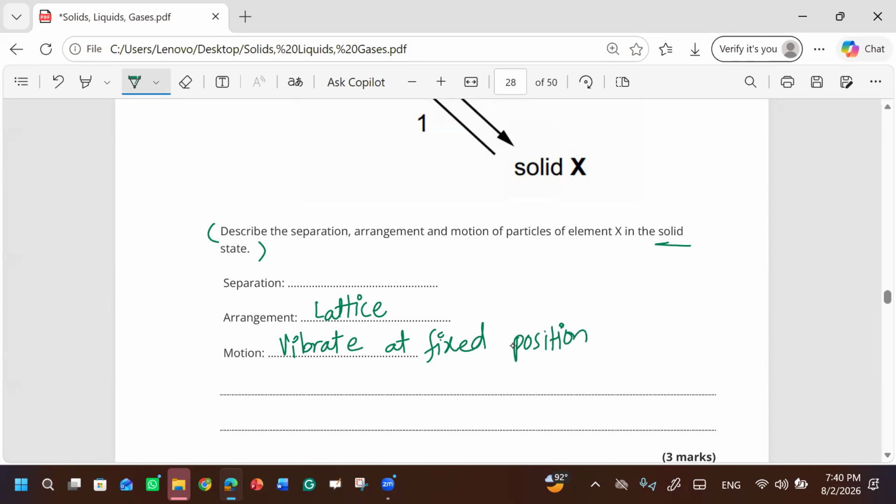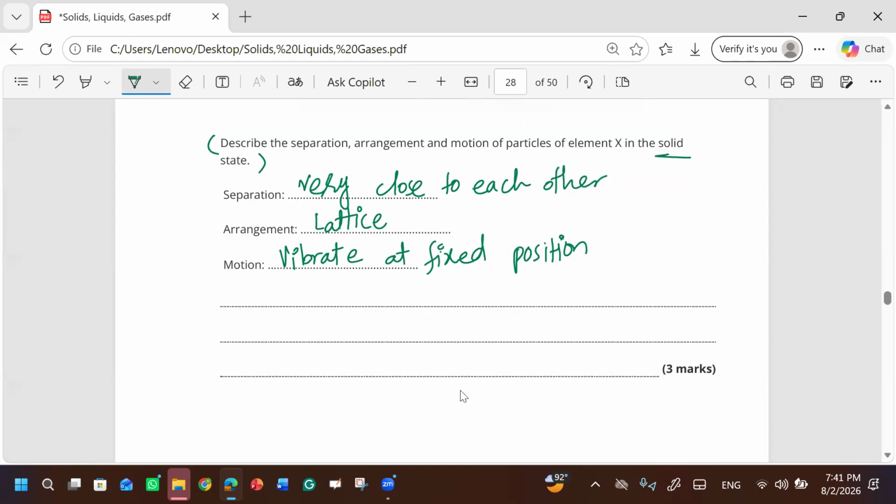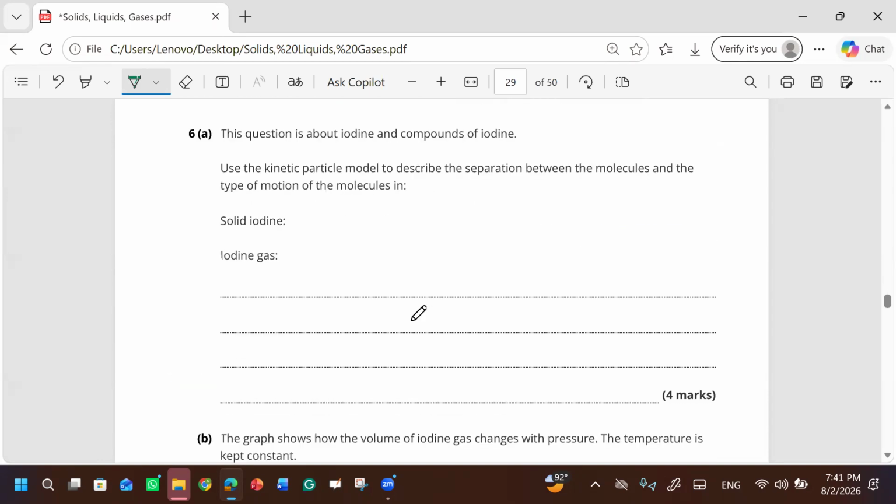Are they separated or are they close? They are closely packed. So we will say they are very close to each other. If you have to mention it in these lines, you can just make one line: the solids are very close to each other, they have a proper lattice and they vibrate at a fixed position. If they have mentioned the lines, you have to mention it.